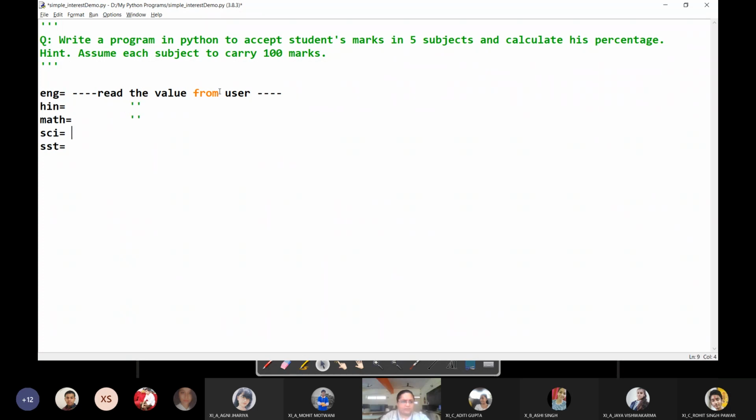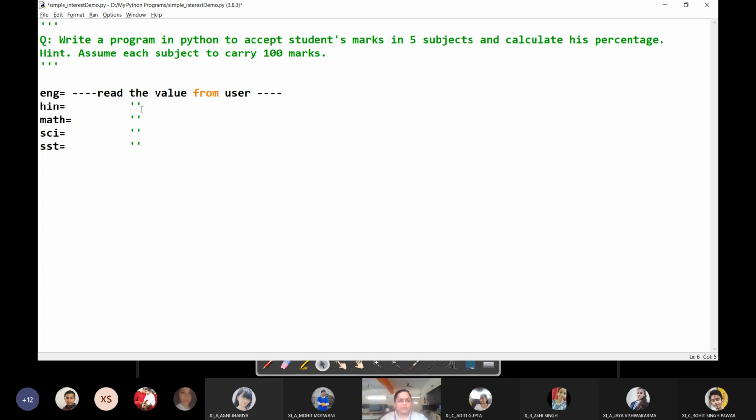I'm just using this over here. This is just to give you a visual cue that you have to ask this value from the user. So you cannot write this do over here. Here you have to write the statement for each line. That is, for the first one, it will be input: Enter the marks in English, and because you are using input, you already know that it converts the